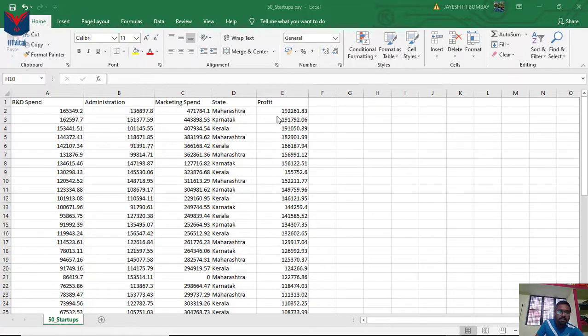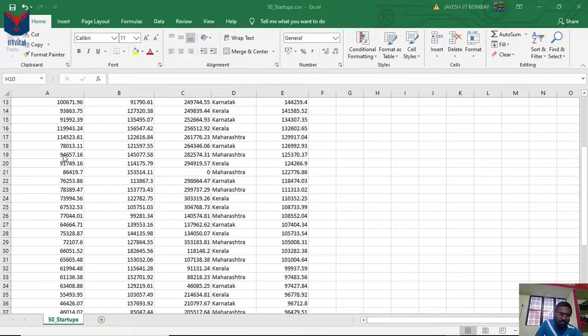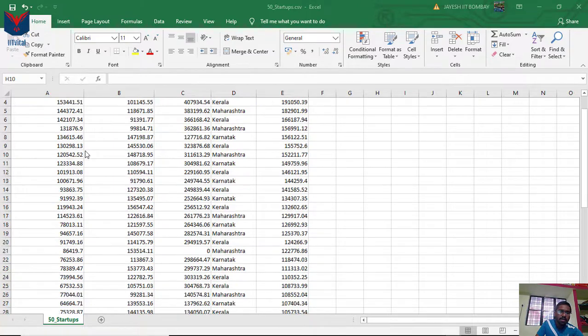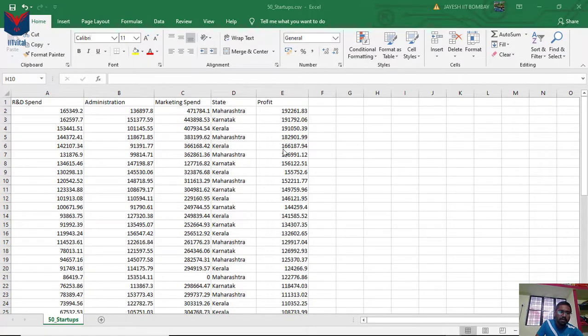And the challenge is that this dataset is totally anonymous. So we don't know the companies, and also there are only 50 companies. So a venture capitalist fund has hired you as a data scientist to analyze these 50 companies, analyze this dataset, and create a model that will tell the venture capitalist fund which type of companies it should invest in.